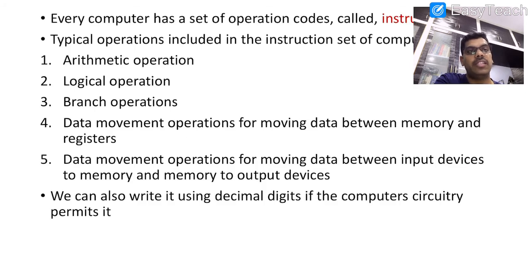Every computer has a set of operation code instructions. The types of instructions are arithmetic operations, logical operations, branch operations, and data movement operations, for moving the data between the input devices and output devices.